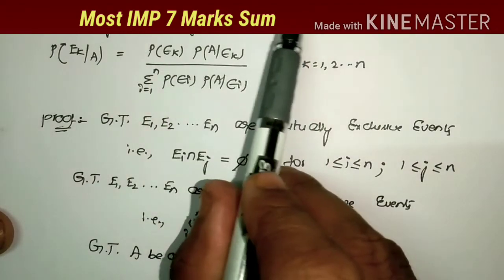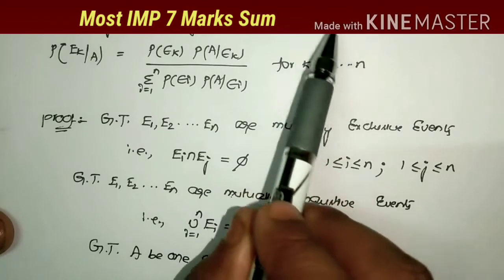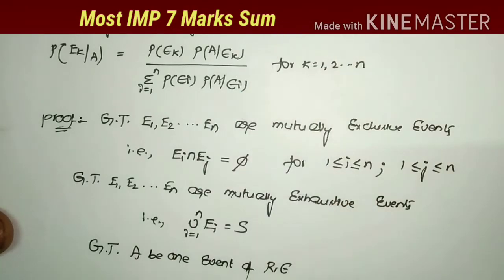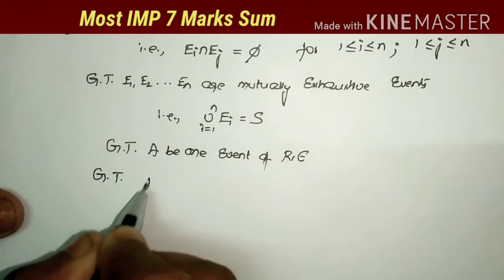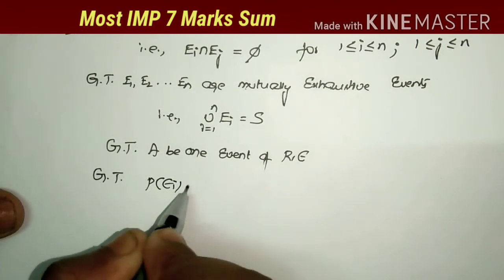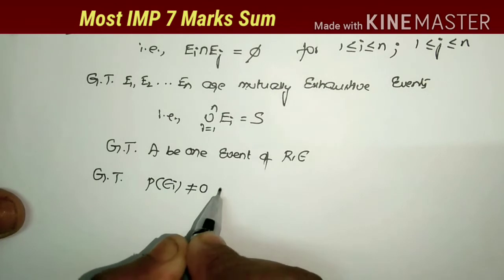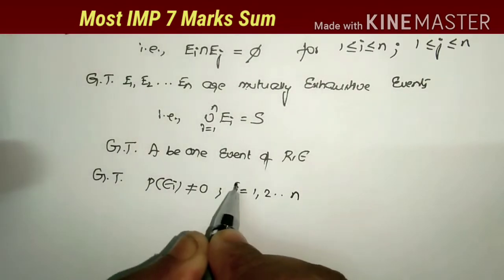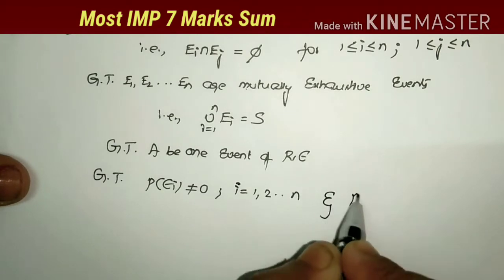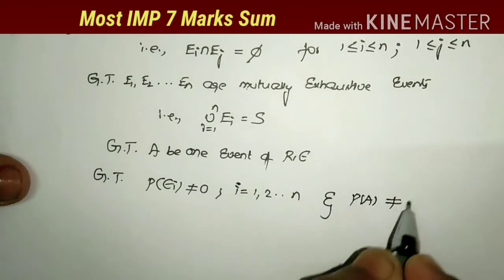Also given that P of A not equal to 0, and P of Ei not equal to 0 for i equals 1, 2 and so on n. These are all the given values.